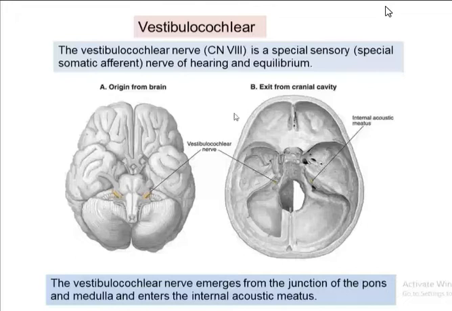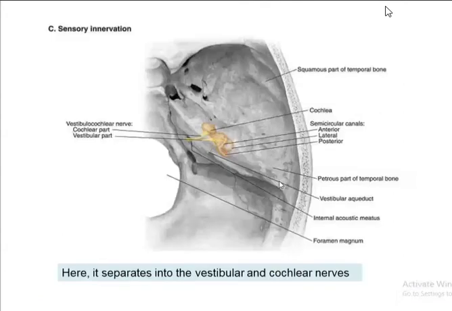Here again you can see the vestibulocochlear nerve also emerges from the pontomedullary junction. Okay, so this is the junction of pons and medulla. From here it enters the internal acoustic meatus. Here you can see the vestibular component, and the cochlear component. This is the vestibular part, this is the cochlear part. This is inside the petrous part of the temporal bone. As it is responsible for equilibrium as well as hearing, it runs within the petrous part of the temporal bone.